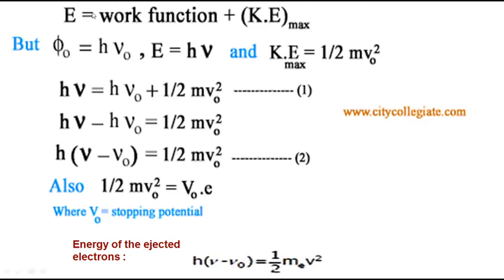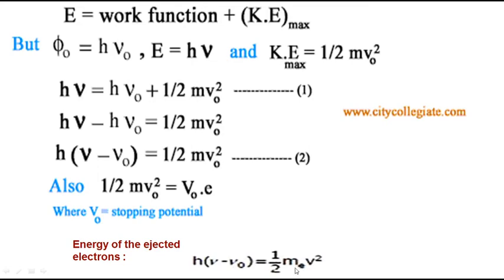So h nu, what is energy? Energy is equal to h nu. We are going to derive: h nu is equal to, what is the work function? The minimum energy that we need, h nu naught, plus half mv square. So when you bring this h nu naught to the left hand side, h nu minus h nu naught is equal to half mv square. So h into nu minus nu naught is equal to half mv square. Got it? So the energy of the ejected electron is equal to half mv square.